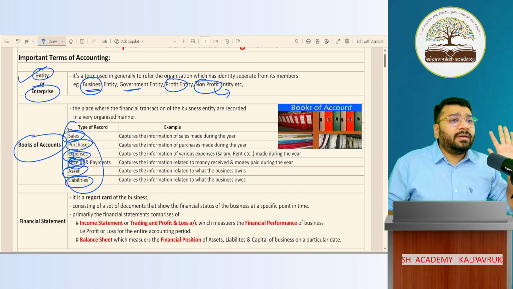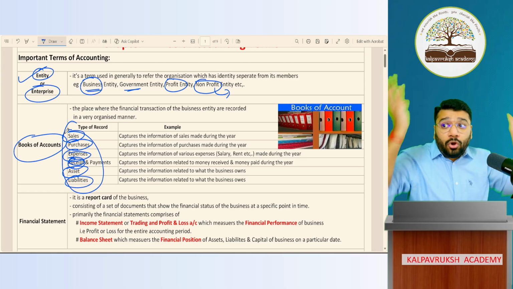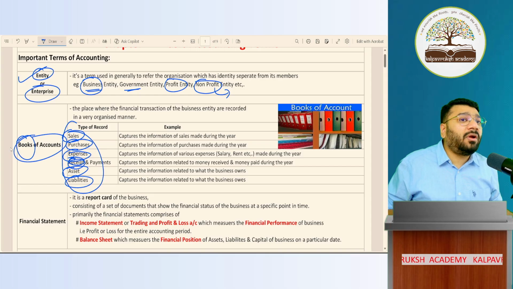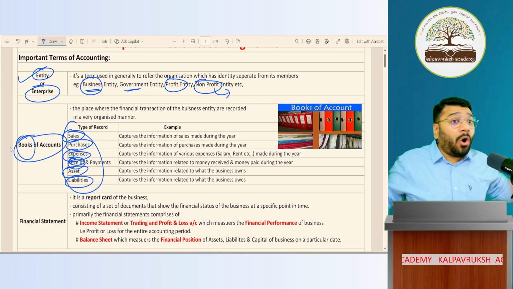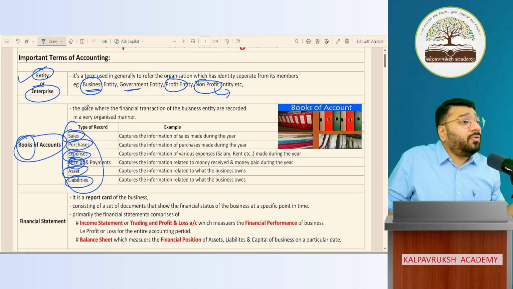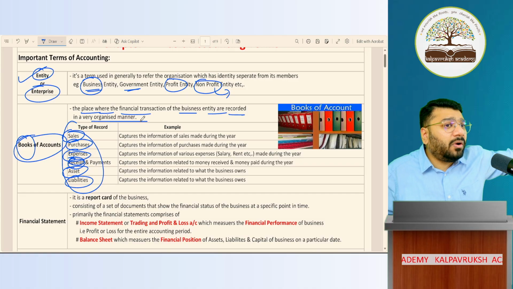So in short, in the business, there are multiple transactions. So all the transactions are captured one by one, in multiple books. And all of them put together are called books of accounts. Got it, not got it? The accounting that we do, we don't do in one book. We do it in multiple books. All the books put together are called books of accounts. So books of accounts is a place where all the financial transactions of the business entities are recorded in a very organized manner. Got it, not got it?